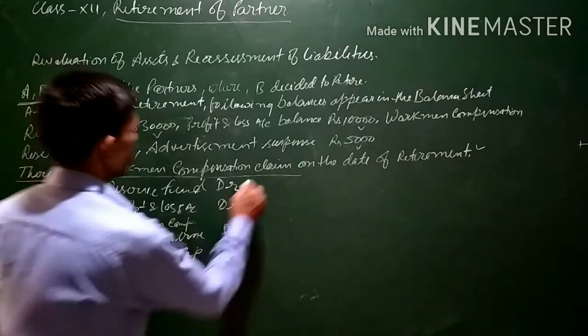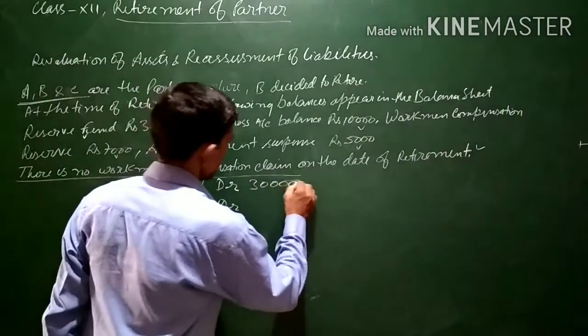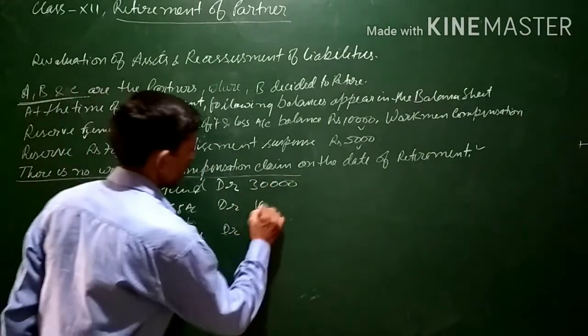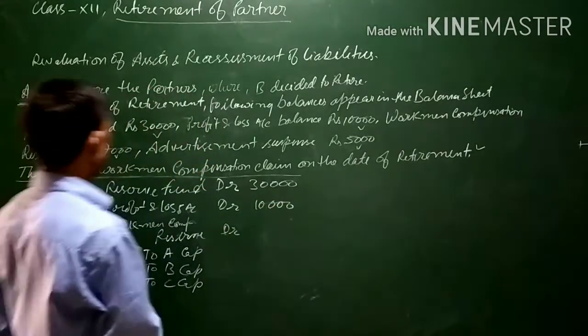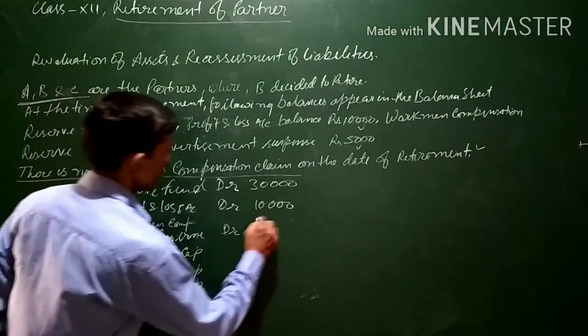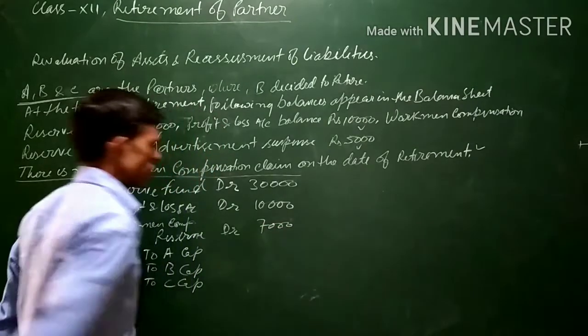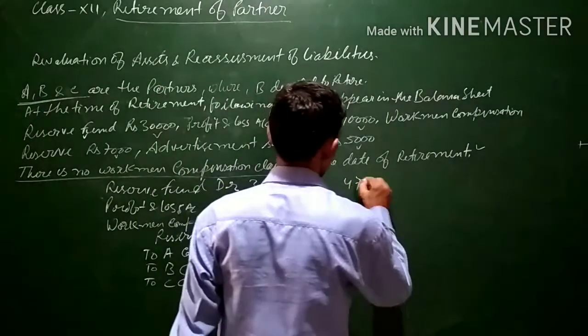The balances are reserve fund 30,000, profit and loss account 10,000 and workman compensation reserve 7,000. The total comes to 47,000.